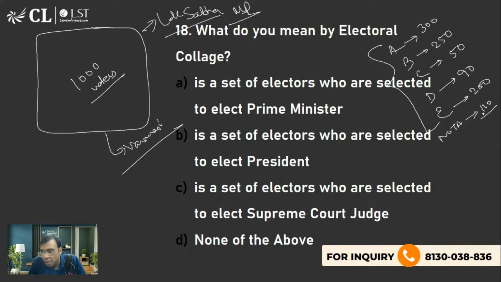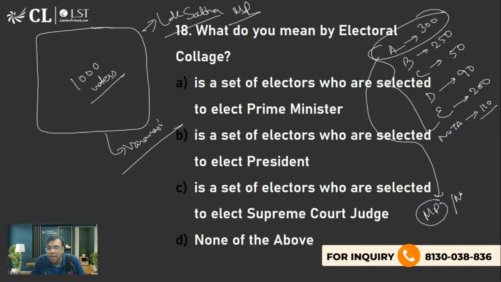Now, what I wanted to highlight is the one who has got the highest number of votes. Who has got the highest number of votes? A. That person will be elected as member of parliament, or if there is an MLA election, MLA. This is called first past the post. You have to just beat others, even if you have got less than half the voters.